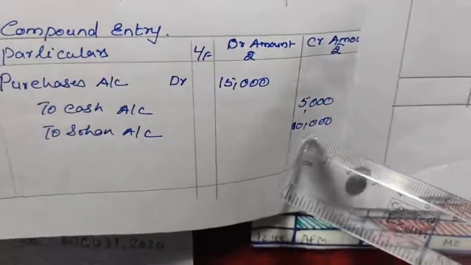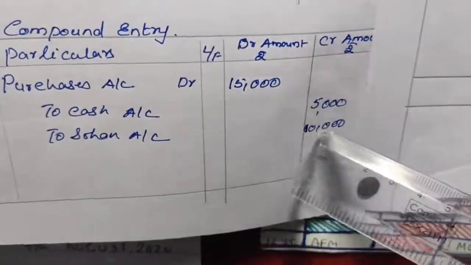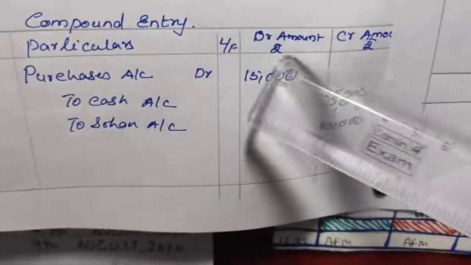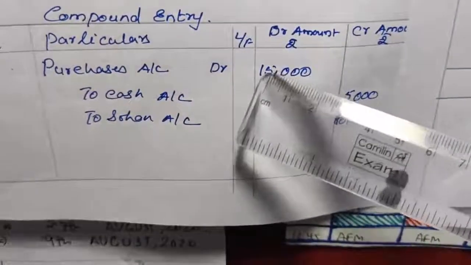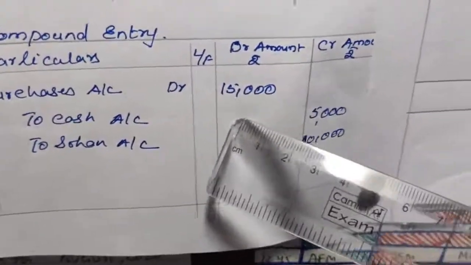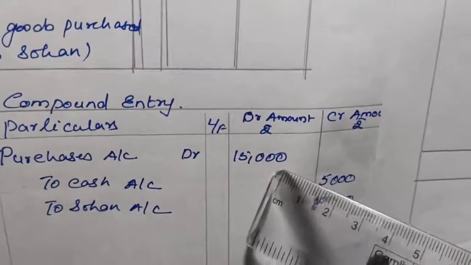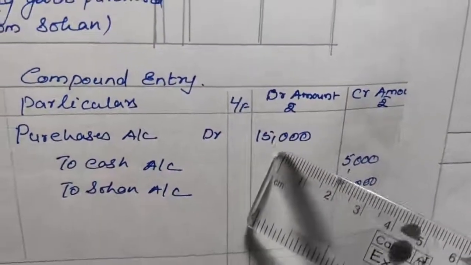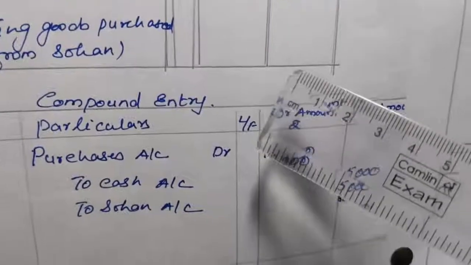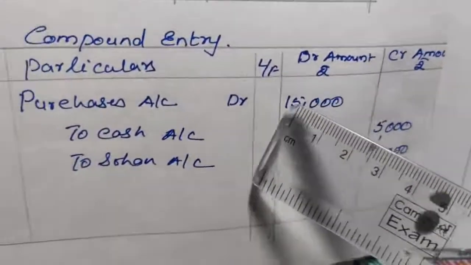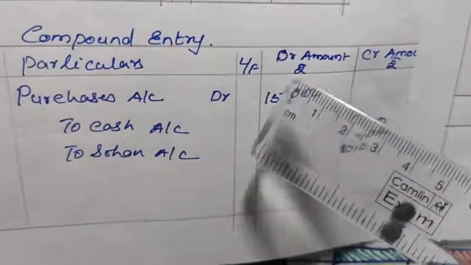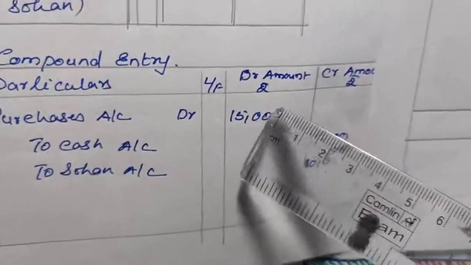Sohan's amount will be written in front of Sohan, and the total purchase 15,000 will be written in front of purchases in the debit column. Okay, so this is called a compound entry. When a transaction is of the same date and of similar nature, the date must be the same, then only we can do the compound entry. Okay, let's see another.